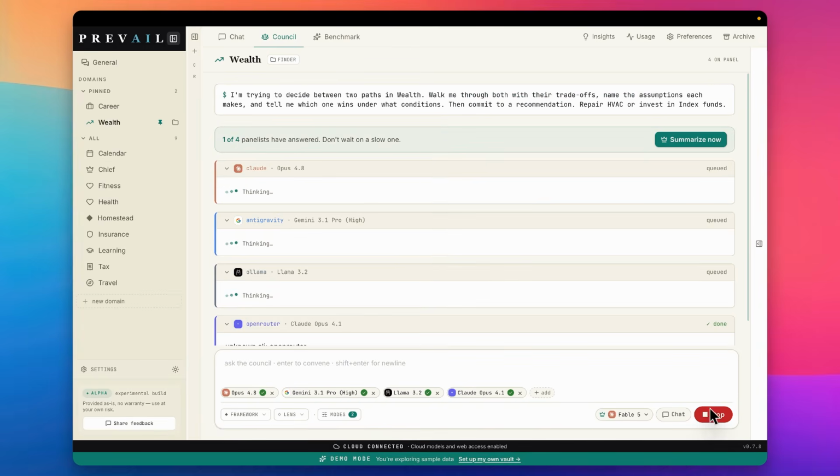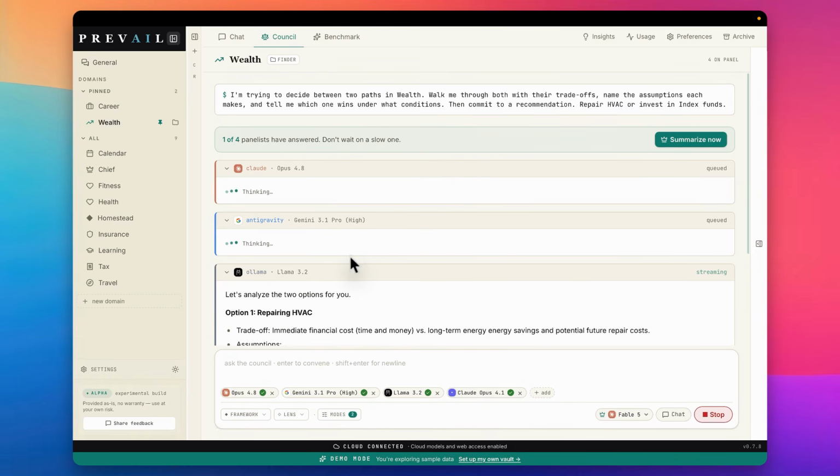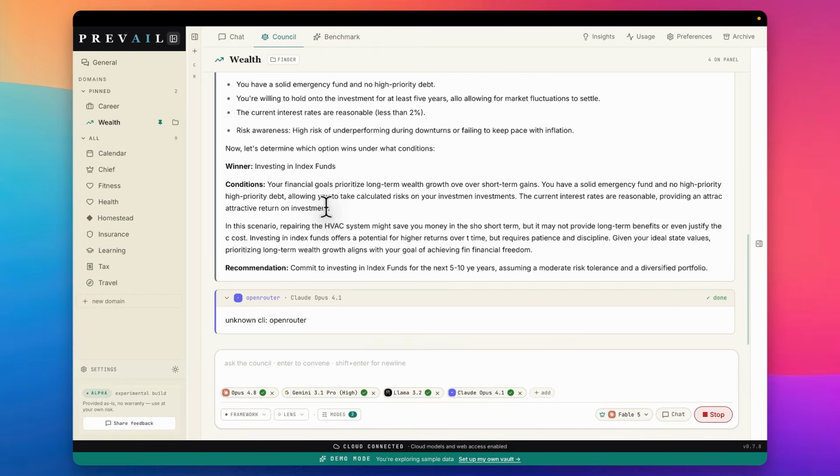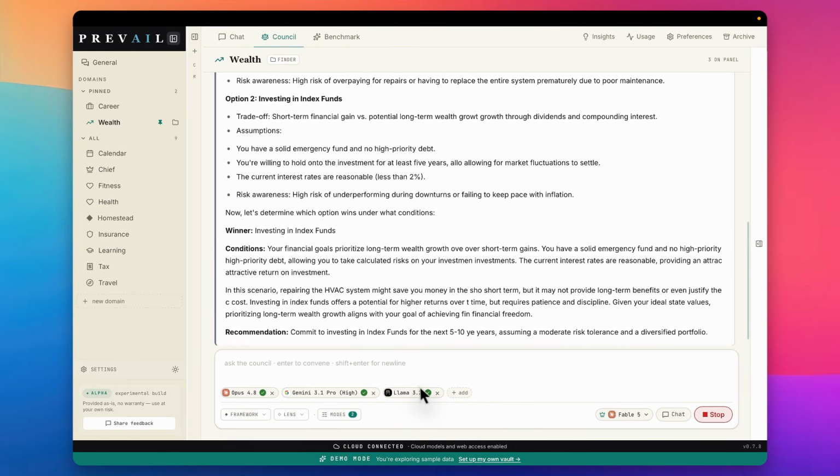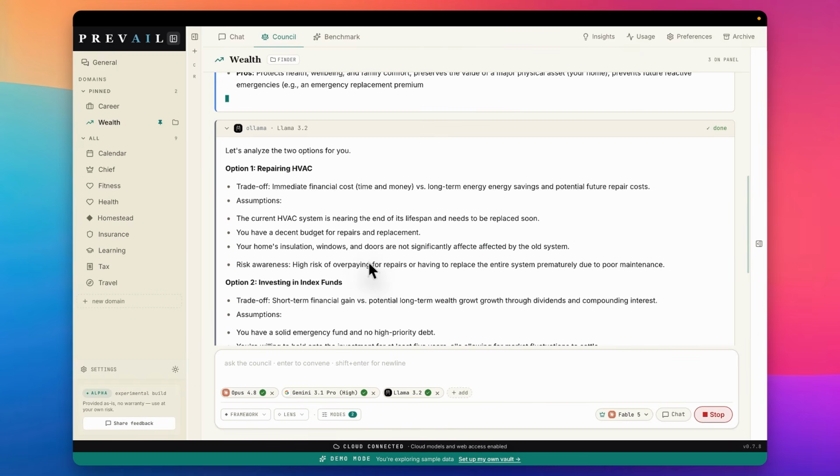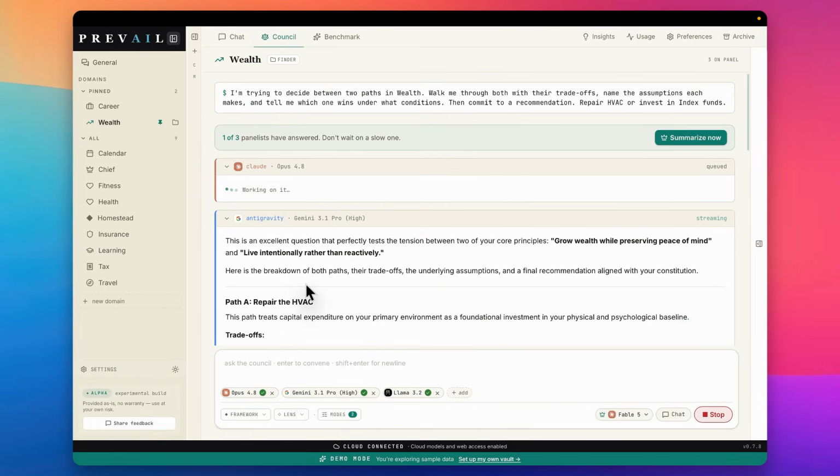So seeing what this does, the thing I love about the council mode is now we will get the responses from this council of panelists, different models. And I don't think anybody's doing this. I think OpenRouter is having an issue. We can take that out of it. That's fine. And Ollama came back pretty quick.